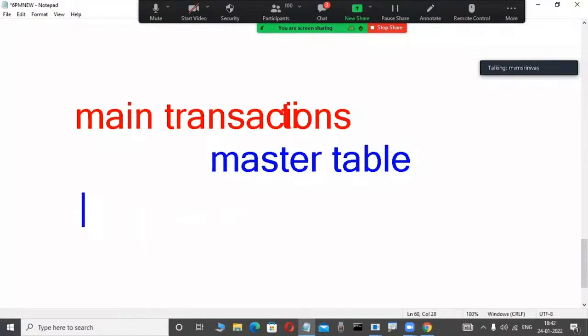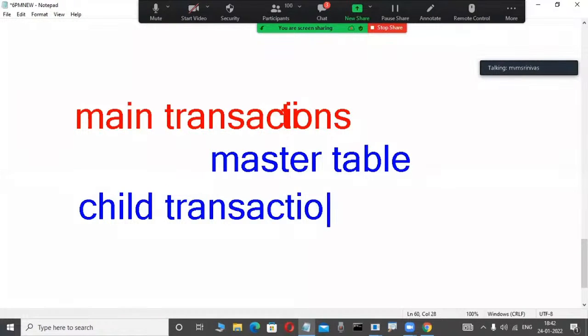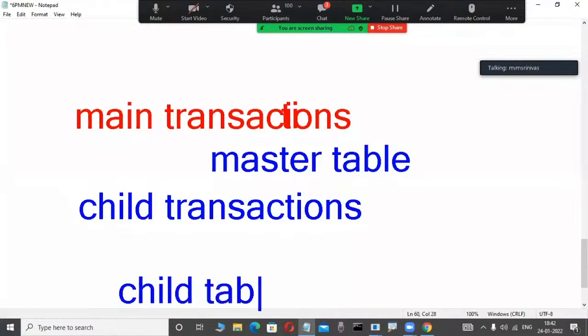Related child transactions in real-time projects are stored in a where? Child table. Okay, fine. For example, observe here. Main transactions are stored in the master table. Related child transactions are stored in a where? Child table, or detail table.